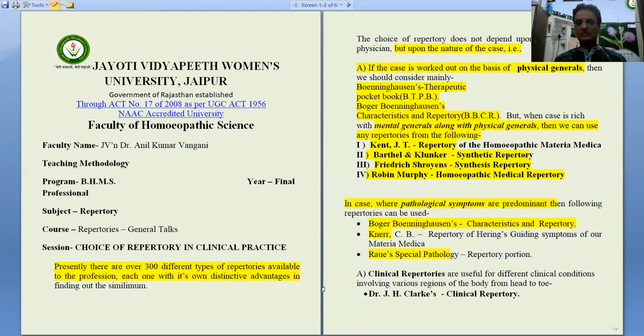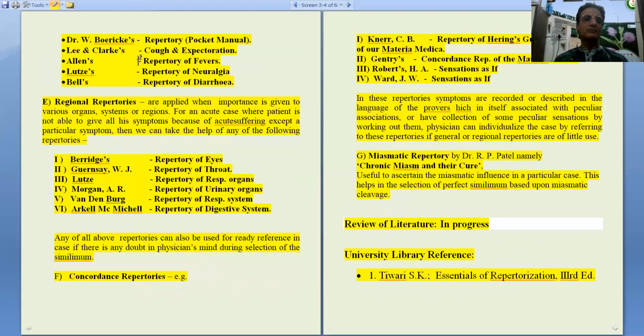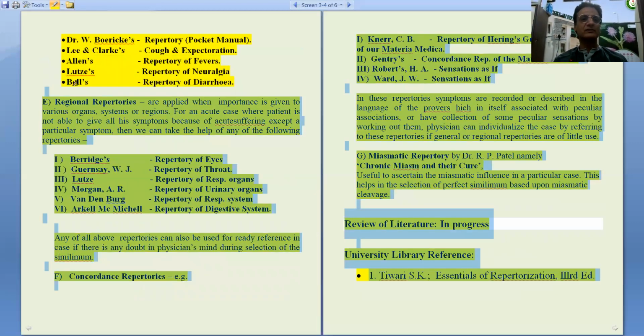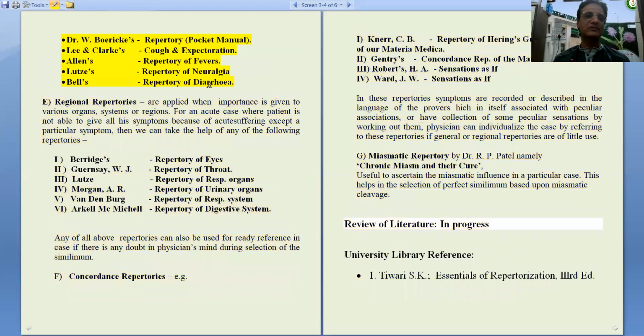And suppose our case is rich in clinical rubrics, here we should use Clarke's Clinical Repertory or Boericke's Repertory or Lee and Clarke's Cough and Expectoration, Allen's Repertory of fever, Lutz's Repertory of neuralgia, and Bell's Repertory of diarrhea as per their applicability.